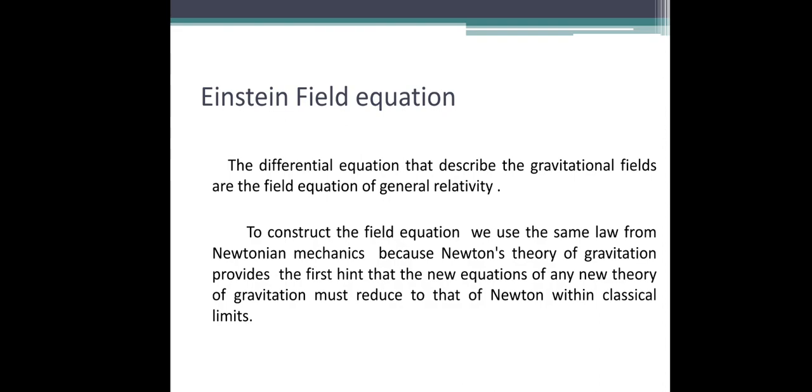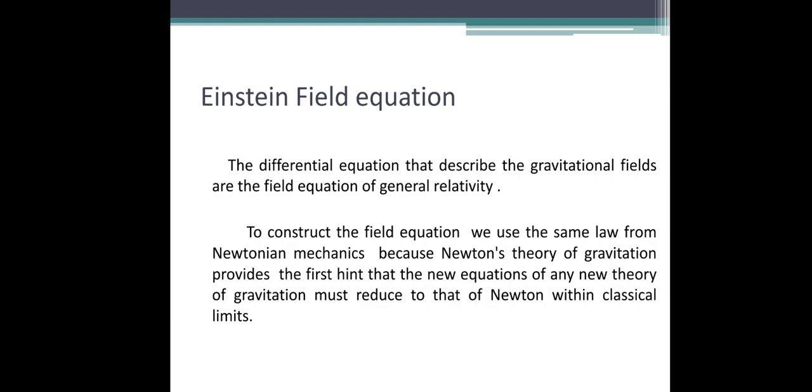Newton gave the hint that the equation of any new theory of gravitation must reduce to that of Newton within the classical limits. That is, if the equation of the gravitational field in the new theory is derived, then it must reduce to the Newtonian mechanics. Okay, that is the equation in Newtonian mechanics.